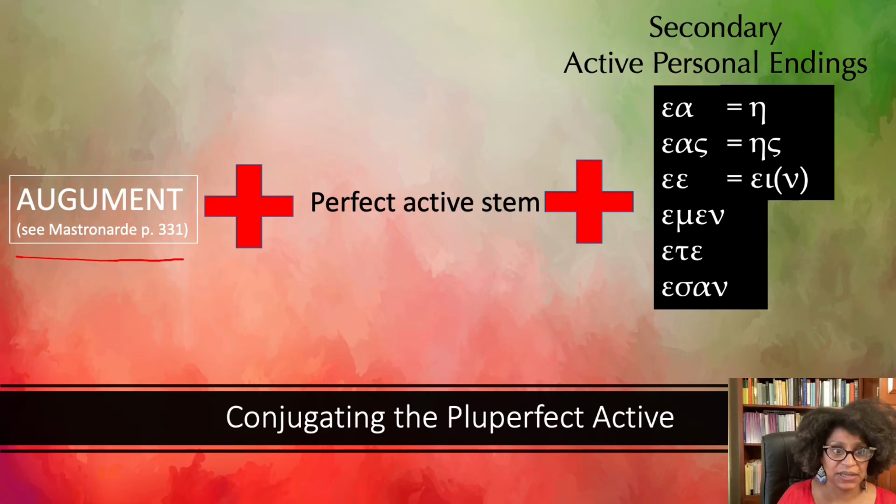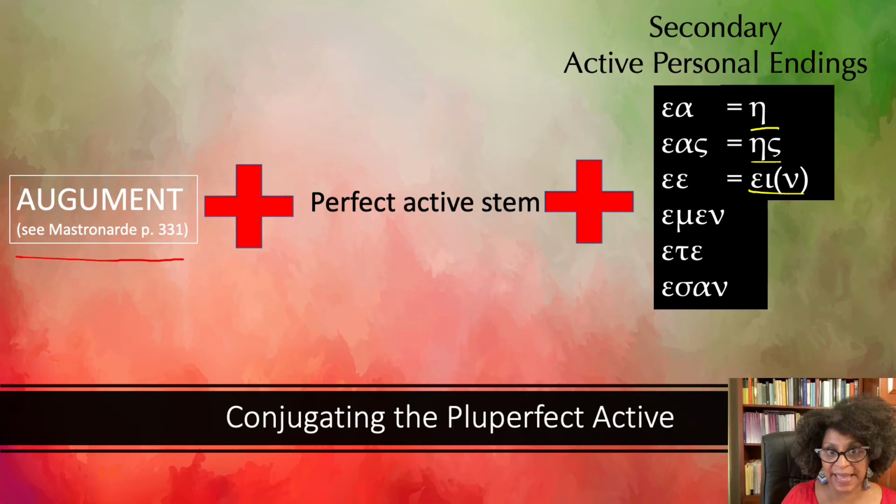So you're going to take the augment, you're going to put that on the active stem, and then you're going to have the secondary endings. And these endings are a, ace, a, ace, a, and these are formed because this epsilon is going to be dominant in that ending, and you're going to just put the endings on.